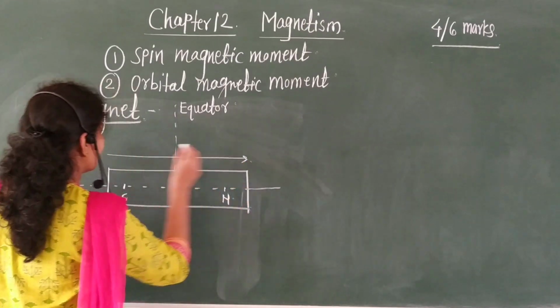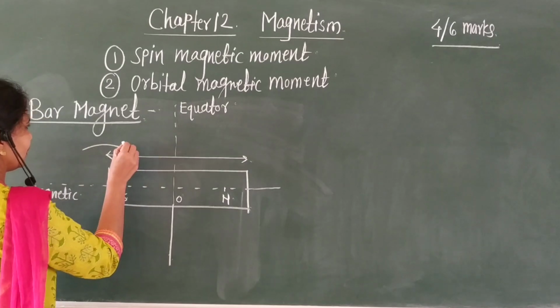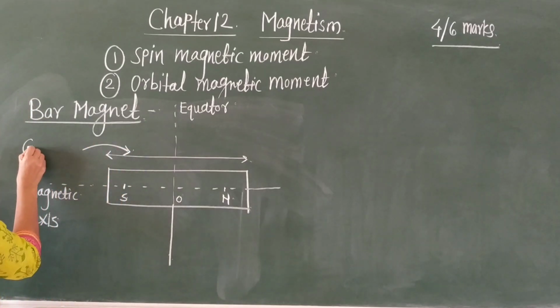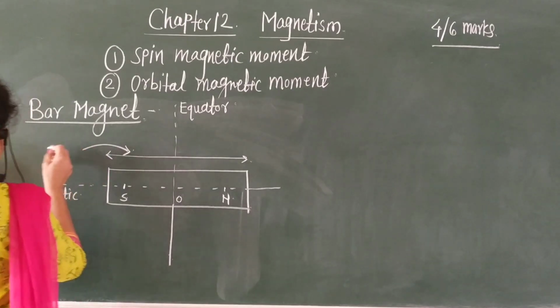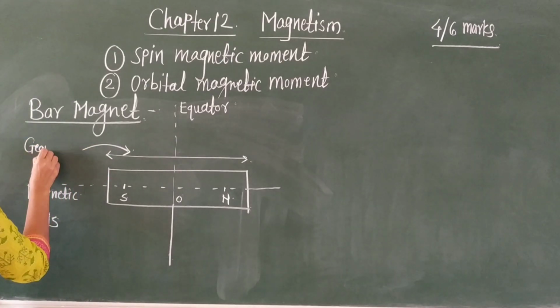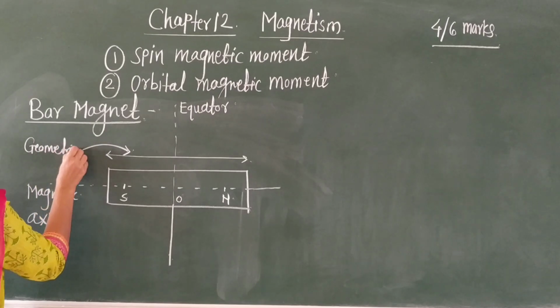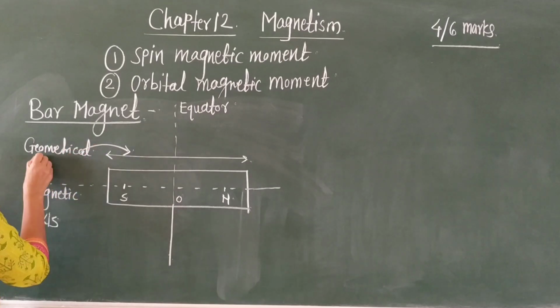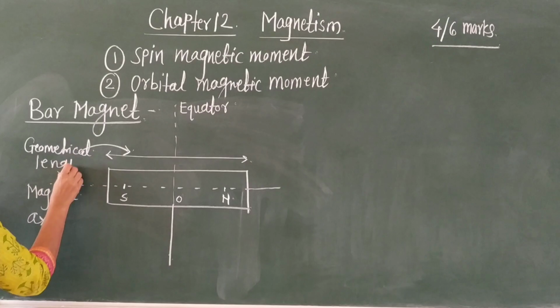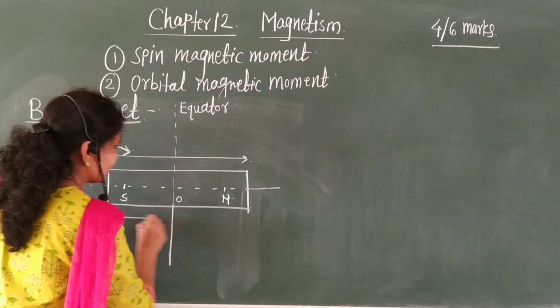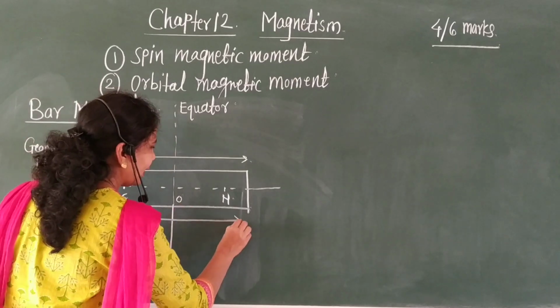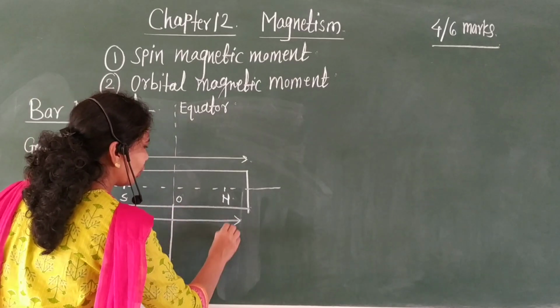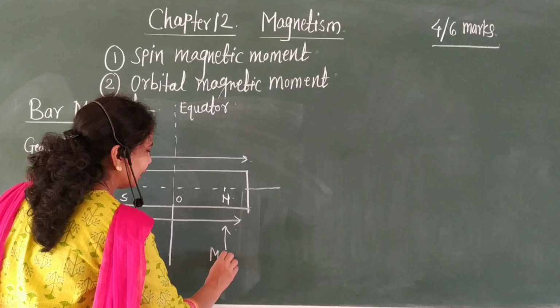This is called the geometrical length. And the distance between south pole and north pole is called the magnetic length.